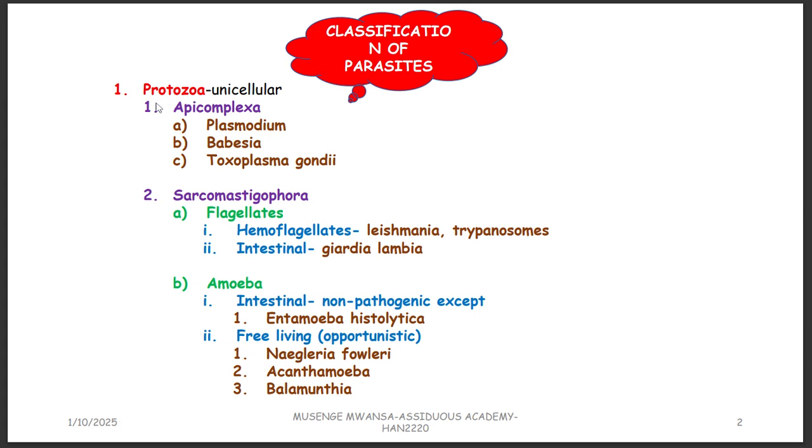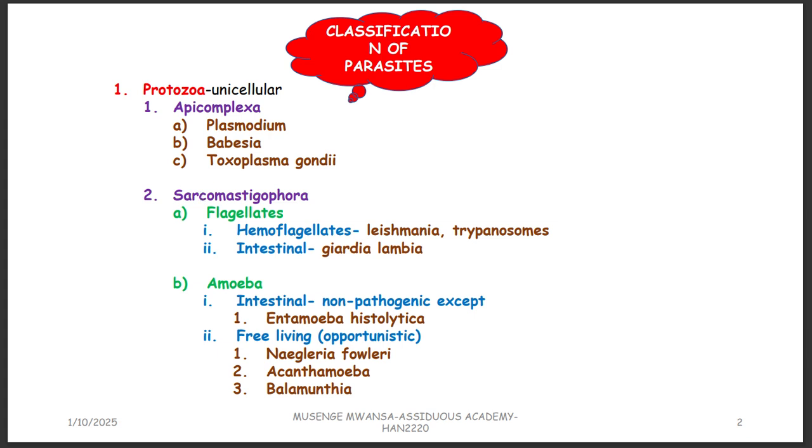So on the protozoa, we can classify them into two main groups, the Apicomplexa and the Sarcomastigophora. The Apicomplexa include Plasmodium, the guy that is going to cause malaria; Babesia, which causes what we call babesiosis; and Toxoplasma gondii, which causes toxoplasmosis. Each one of these is a topic. I think after today's class, we'll start talking about toxoplasmosis or babesiosis.